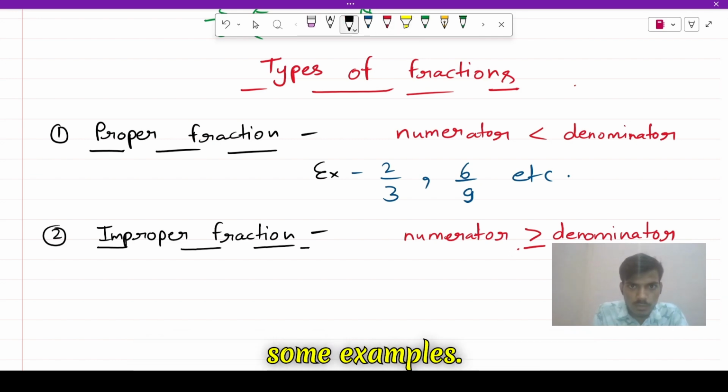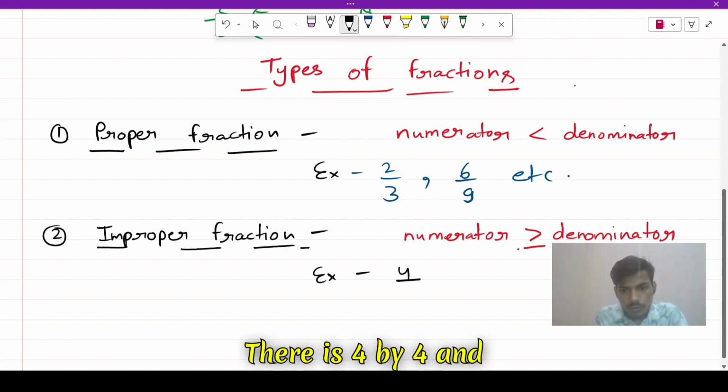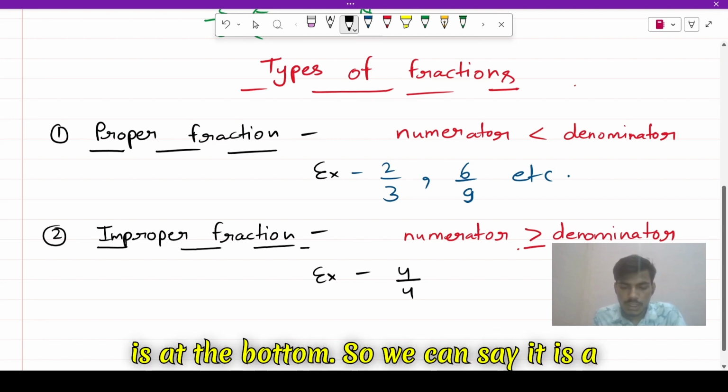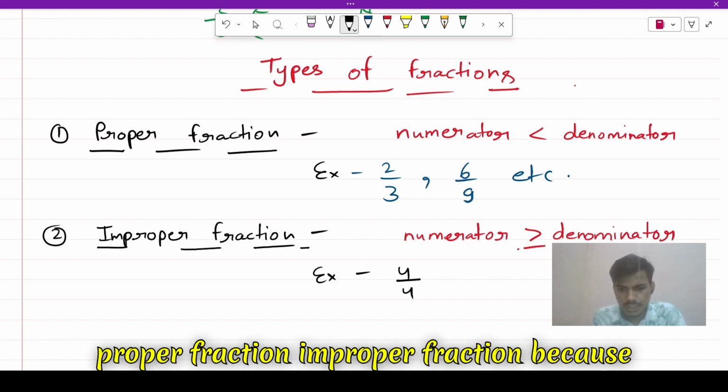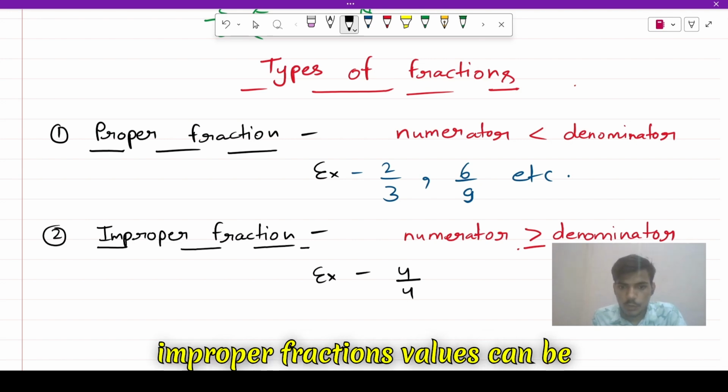And let's see some examples. There is 4 by 4, and here 4 is at the top and 4 is the bottom. So we can say it is an improper fraction, because 4 equals 4, and in improper fractions the values can be the same.